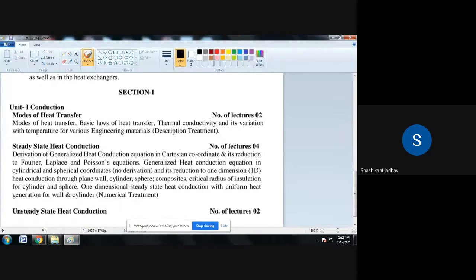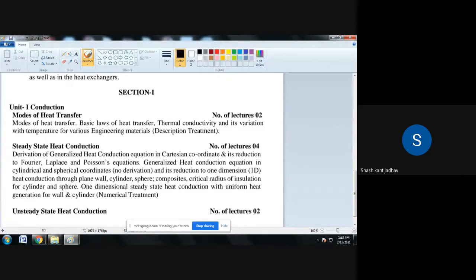Understood? What is the law related to conduction? There is only one law related to conduction, and that is Fourier's law of heat conduction. Then we go to the second mode of heat transfer, that is convection. And what is the law related to convection? That law is Newton's law of cooling.